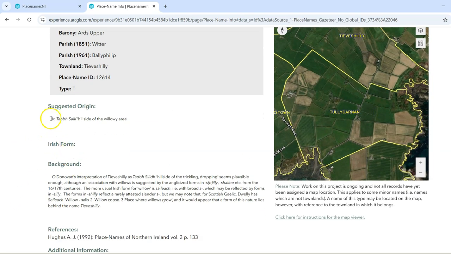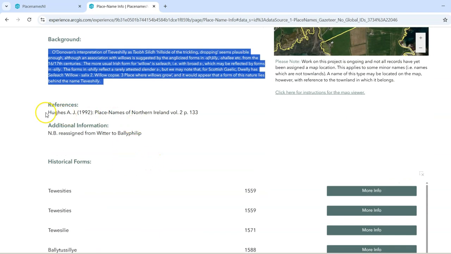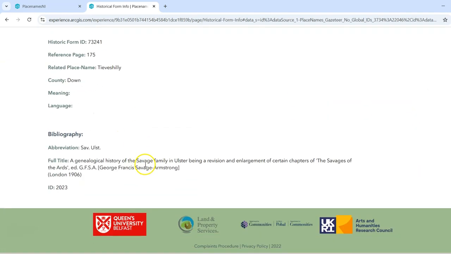We then have the origin of the name, and the hillside of the willowy area is what they're saying, and then it gives background to the meaning of the name, very useful. Also then references, and then what's a really important part of Place Names NI is that it shows you where and when the place has been recorded in the historical record, and the very unusual variant spellings that one may find. So in the case of Teves Shilley, we're going all the way back to 1559, and we can find references. Then we can click on more information, and we can get information on where that was found.